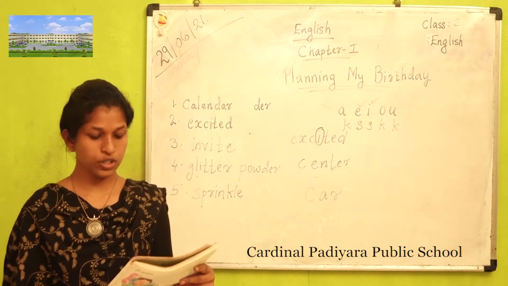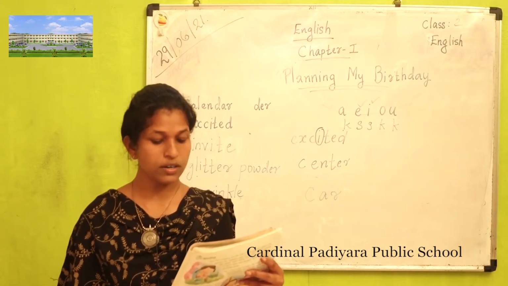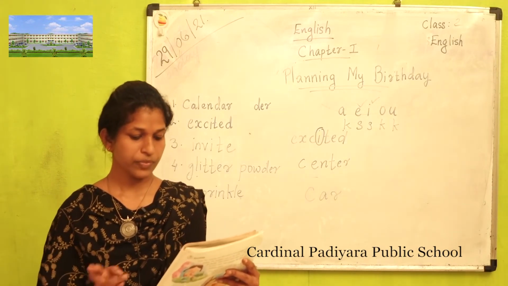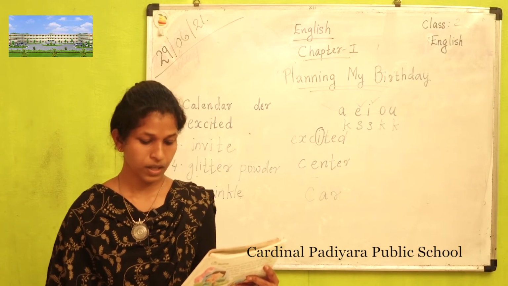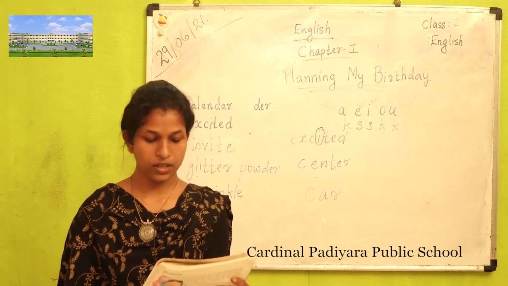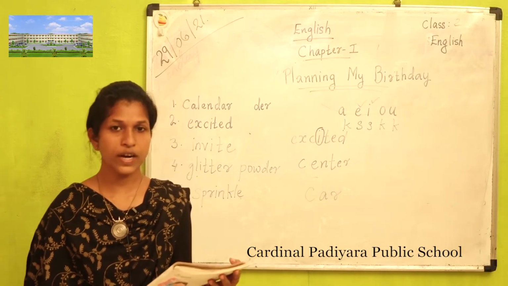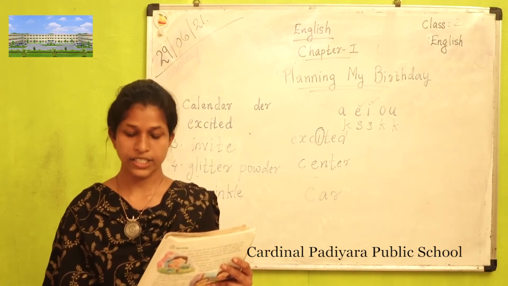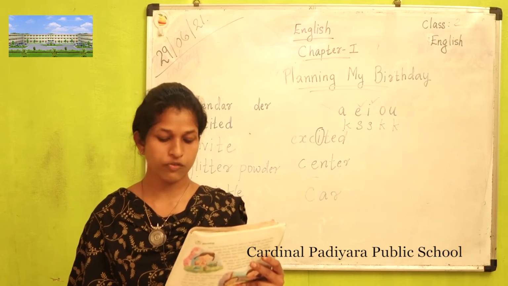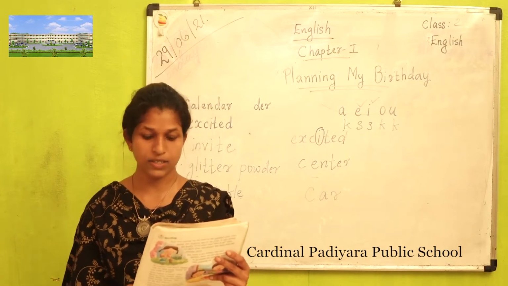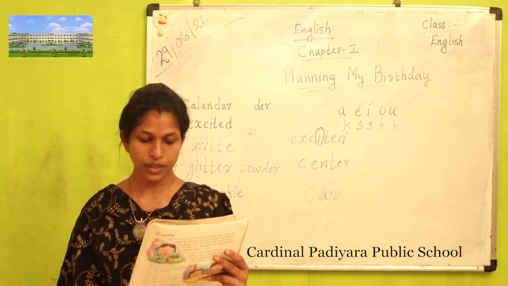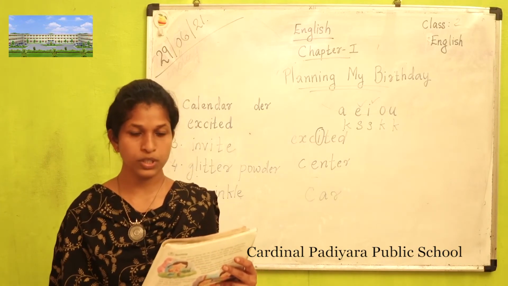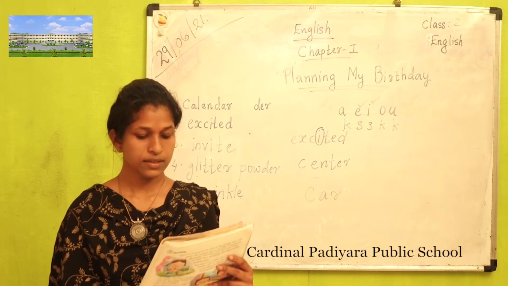In your textbook you can see the meaning of all these new words. Here you can see the words on the left side and their meanings also. First one, calendar. What's the meaning of calendar? A table showing months, weeks and days in a year. It's already done there. And you have to put numbers in the boxes.